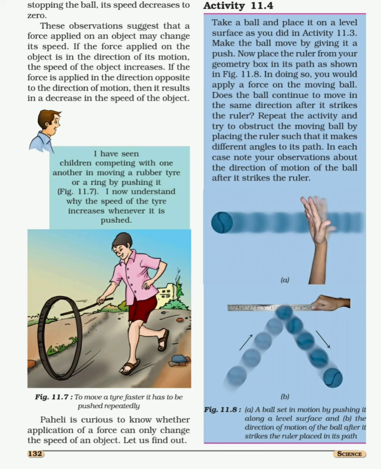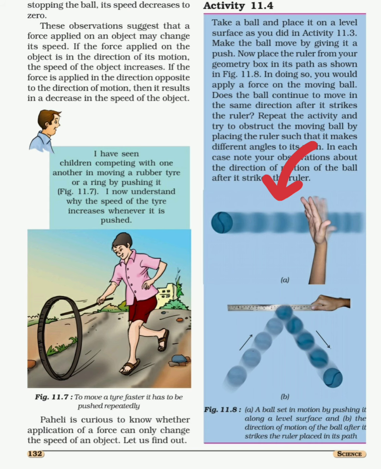The other effect of force you have to learn by doing activity 11.4. What is given in activity 11.4? It says that you have to take a rubber ball and push that ball on a plane surface.